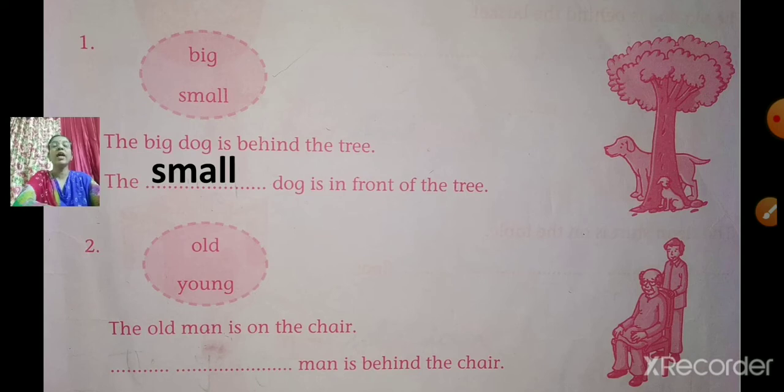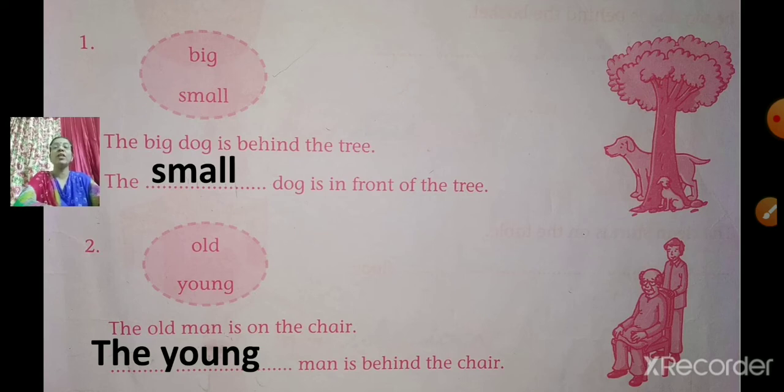So who is on the chair? The old man. The old man is on the chair. Dash man is behind the chair. Which man is behind the chair? The old man is on the chair. And then, yes, the young man is behind the chair. The old man is on the chair. The young man is behind the chair.